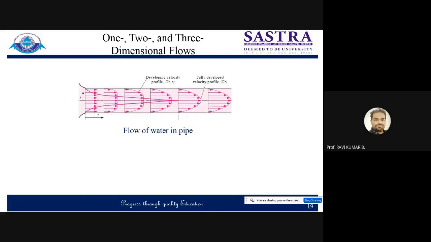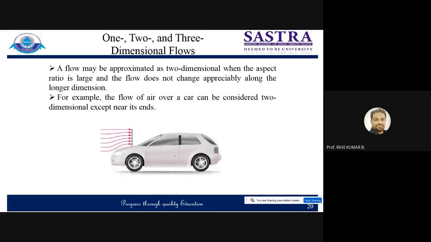Once it becomes fully developed flow, if you reach here, look at here. Now it is fully developed. Once flow is fully developed, this will be treated as only one-dimensional flow, because there is a change in velocity along the radius direction, but nothing is happening along the length. Look at here, it was developing, and finally it becomes a full velocity profile. So this is now fully developed. Velocity is a function of radius only from this point. But here it was changing along the length as well, length and radius. So in the developing zone, it is two-dimensional. The fully developed case will be considered as one-dimensional.